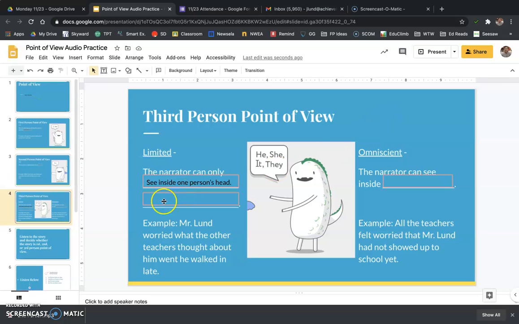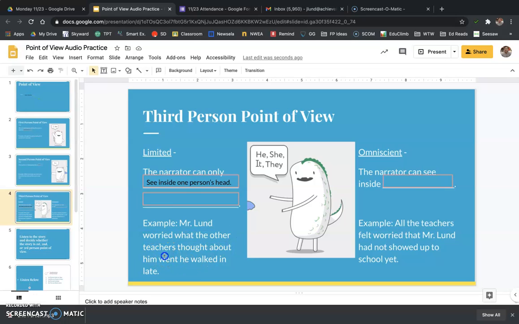Here's an example: Mr. Lund worried at what the other teachers thought about him when he walked in late. We only have one person in the story, Mr. Lund, and we get to see what's happening inside his head. He's worrying about what the other teachers thought about him when he walked in late.